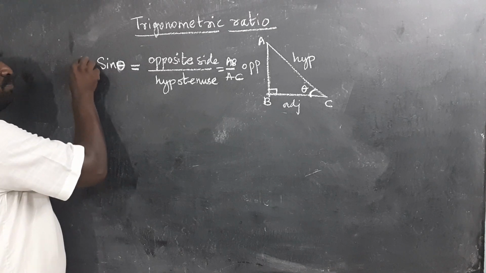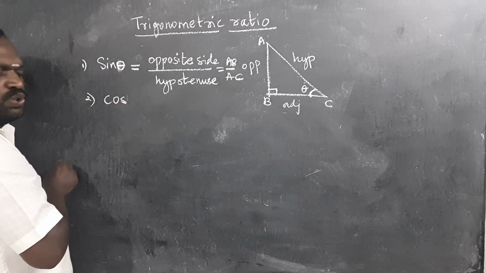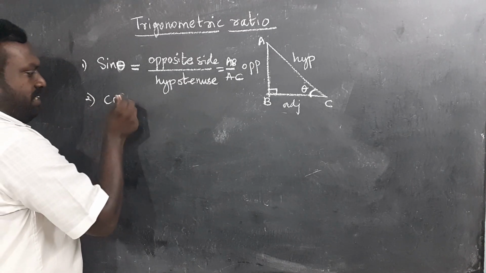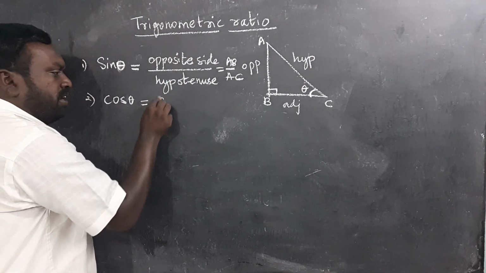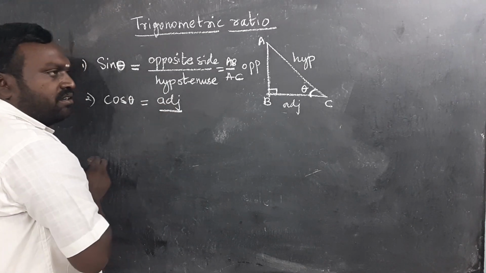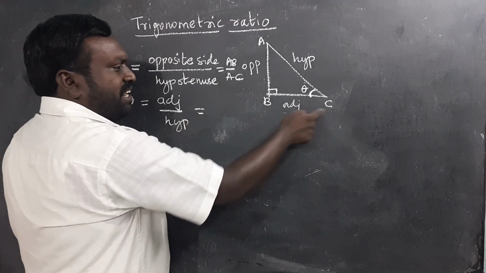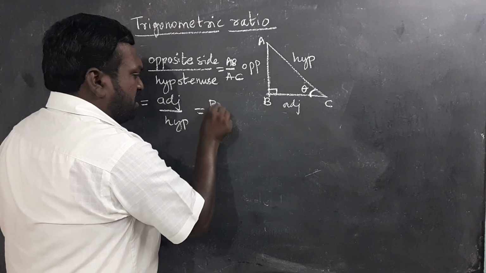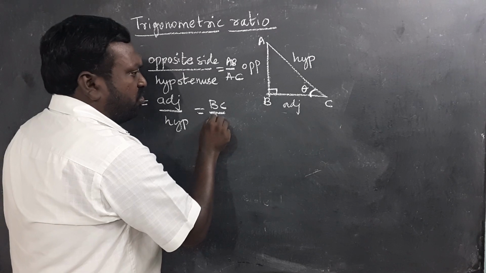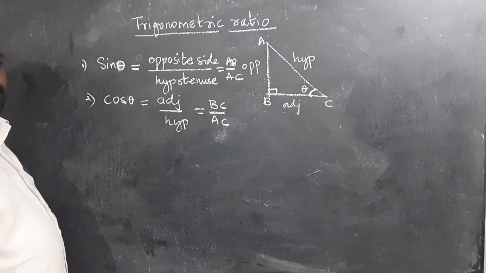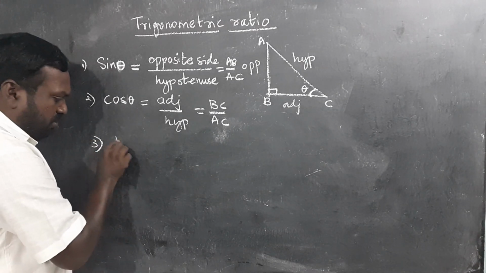The second one we call cos. Cosine, shortly written as cos theta, is nothing but adjacent side by hypotenuse. Can you tell what is the adjacent side? It's BC, hence I'll write BC by the hypotenuse AC. BC by AC. The third one is tangent, tan theta.